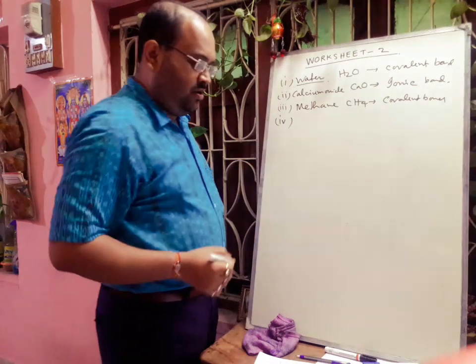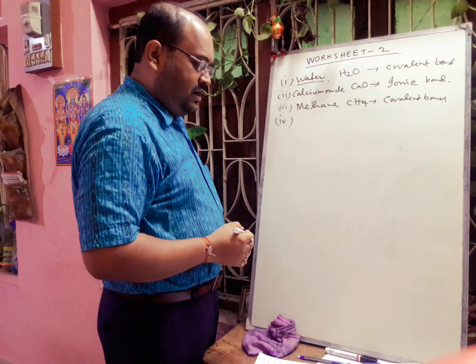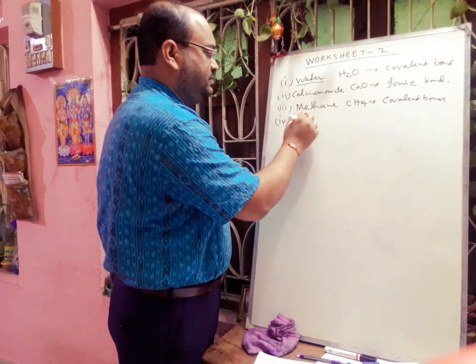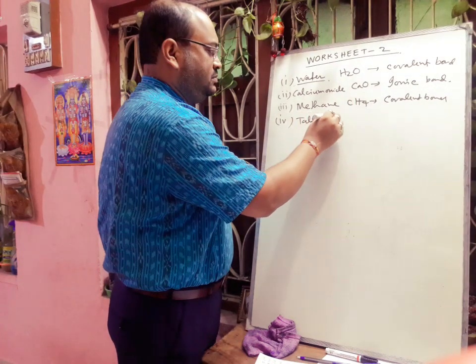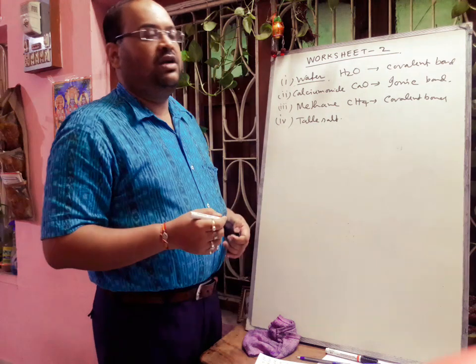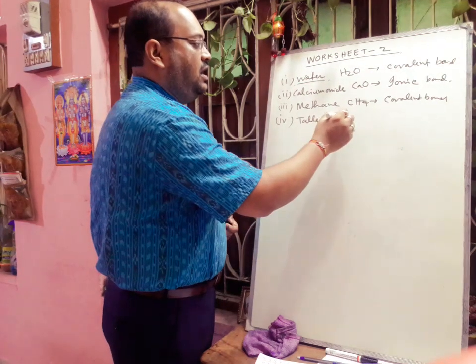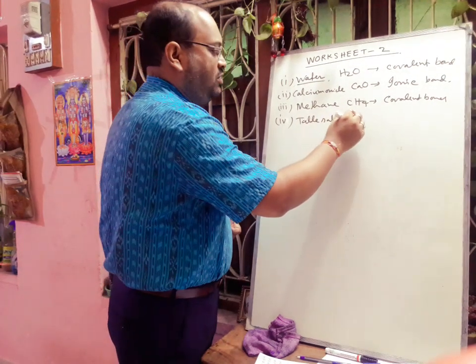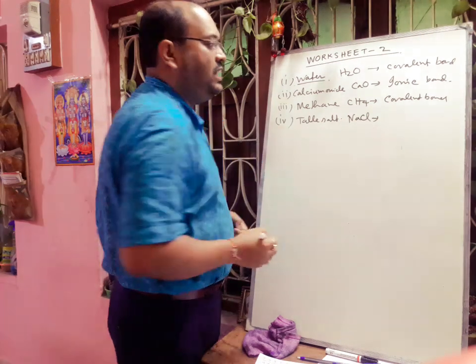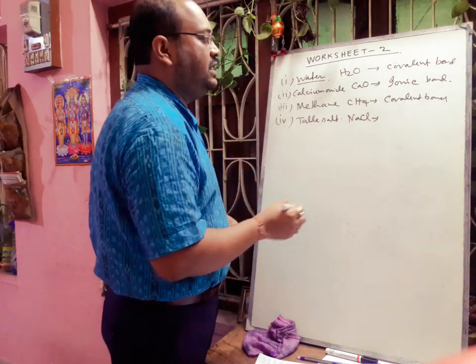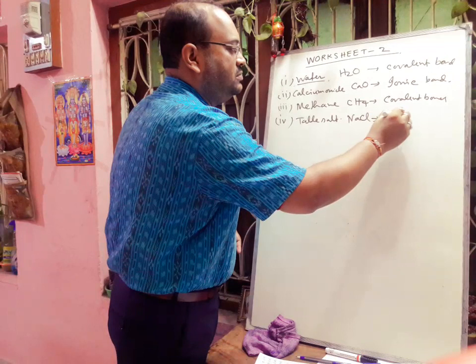Next 4. 4 was table salt. Table salt formula is sodium chloride, NaCl. So here metal, non-metal, definitely the type of bond will be ionic bond.